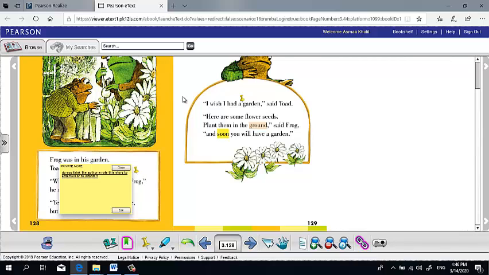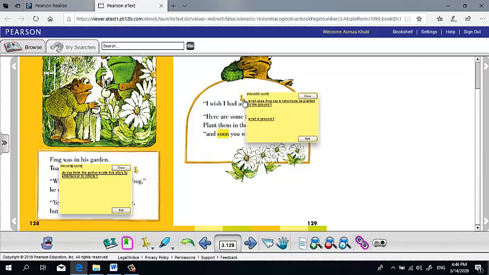Okay, here. "I wish I had a garden." Who said that? Toad. "I wish I had a garden," said Toad. "Here are some flower seeds. Plant them in the ground," said Frog, "and soon you will have a nice garden."